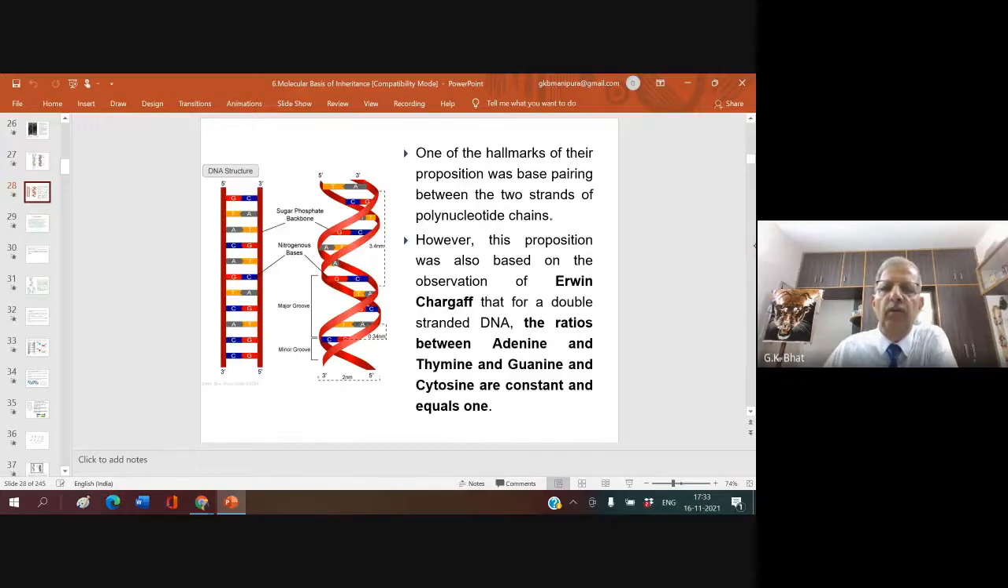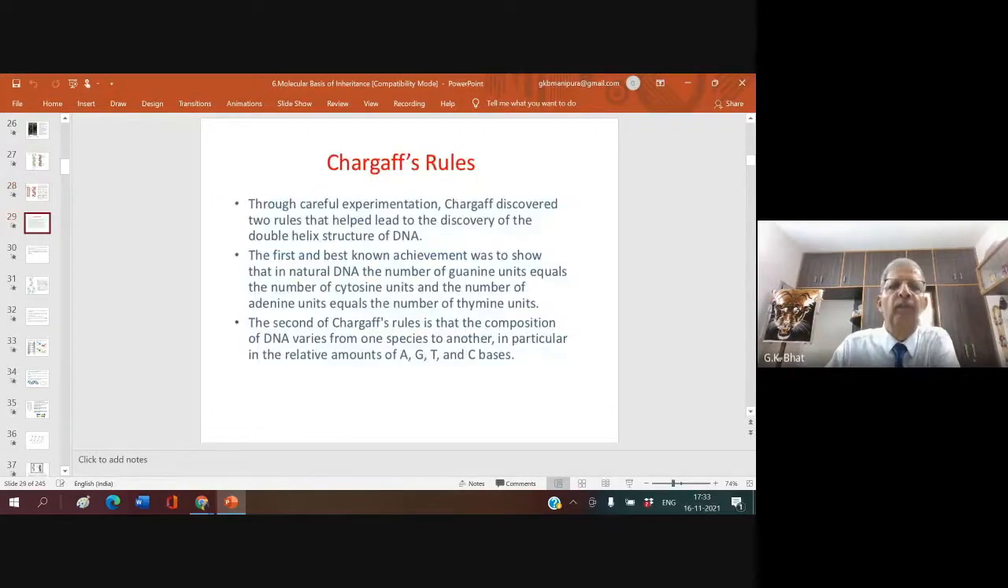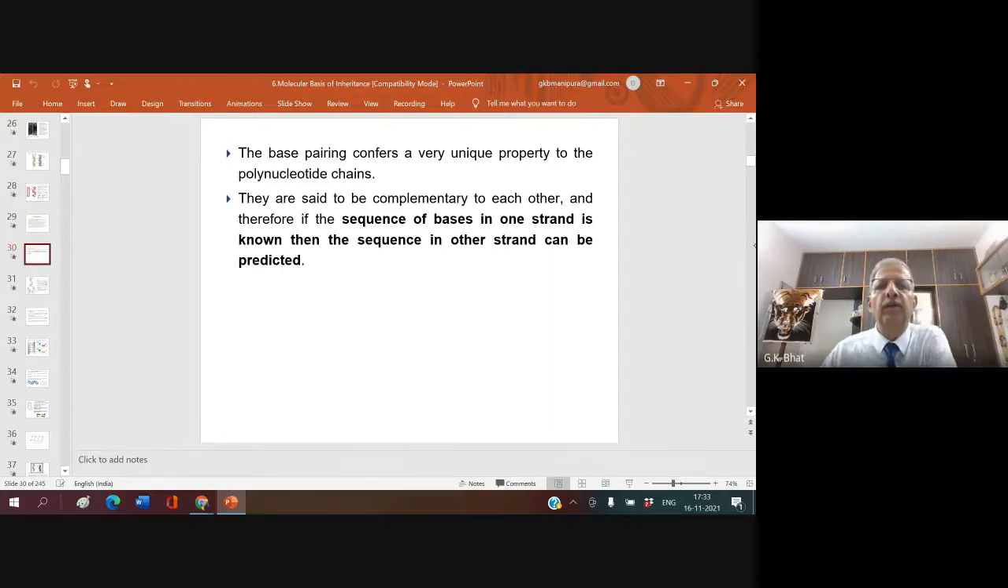Because adenine always pairs with thymine, however many adenine there are, that much thymine should be there. However many guanine there are, that much cytosine should be there. So this is what Erwin Chargaff's rule says. The base pairing confers a very unique property to the polynucleotide chain. What is this unique property? They are said to be complementary to each other.